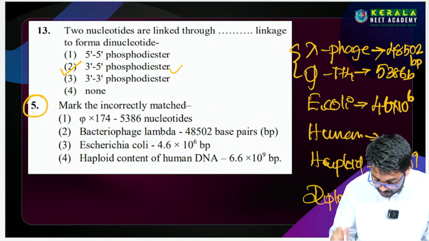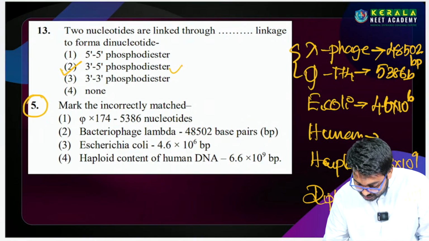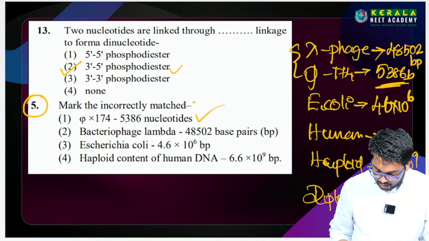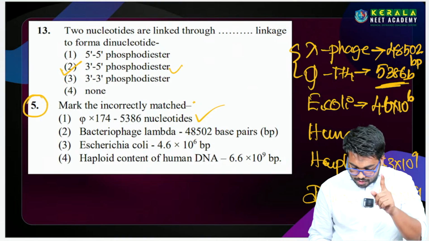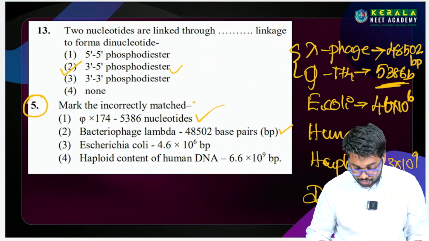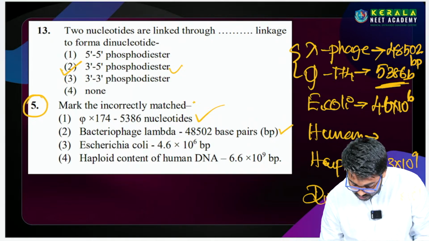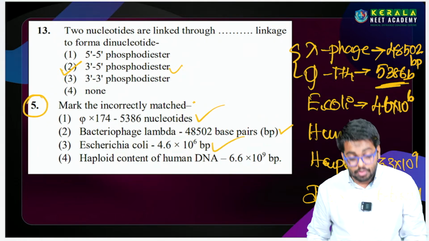Now look at the question. The phi X 174 answer of 5386 is correct. The bacteriophage lambda with 48502 base pairs is also right. E. coli with 4.6 into 10 power 6 is also correct.